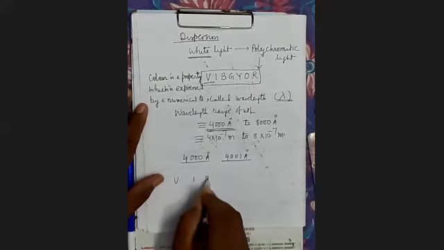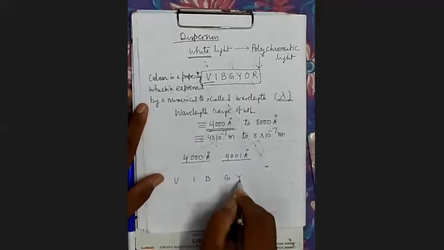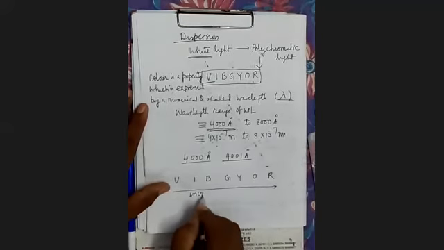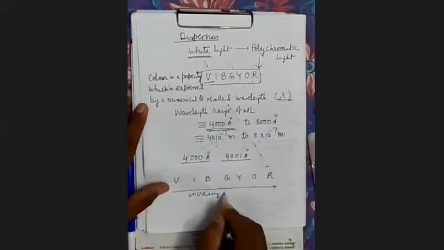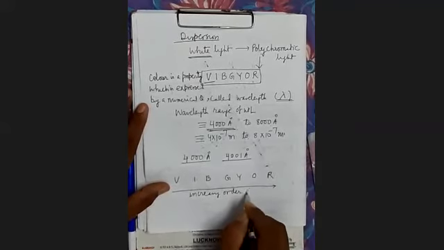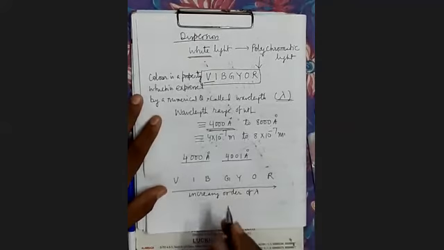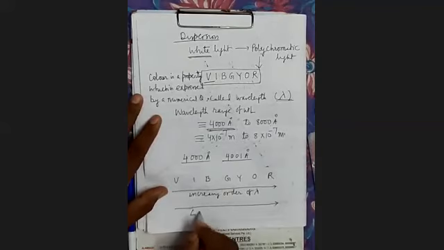If you arrange V, I, B, G, Y, O, R, this is in increasing order of lambda. If we determine the angle of deviation for each color, we will find that the angle of deviation decreases.